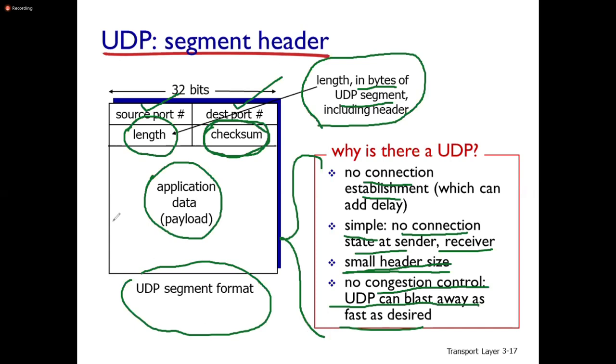This segment format we need to keep in mind. It consists of the source port number, destination port number, and length field. The length field specifies the length of the UDP segment in bytes, including the header. Checksum is used for error control. We will see what is meant by checksum.